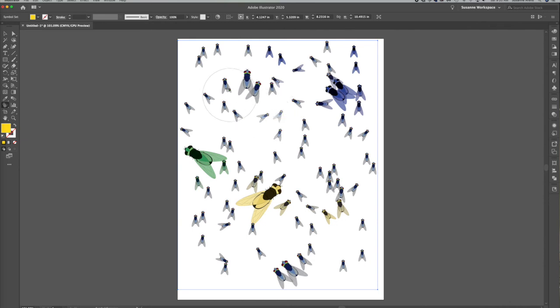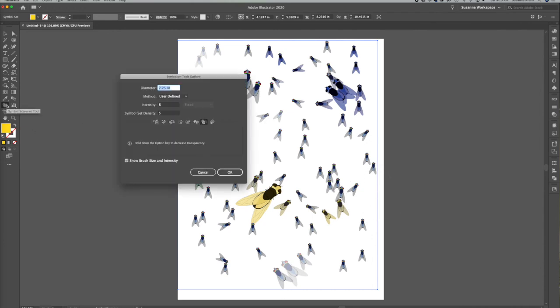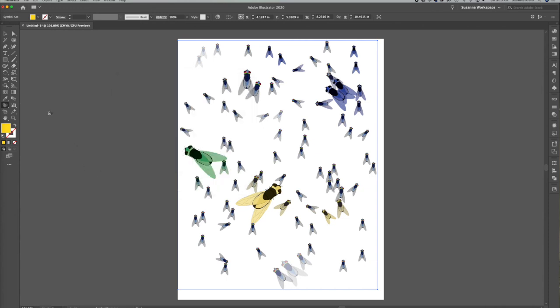Now let's go under the symbol screener tool. What that does, if you click on them, you can see that it lightens them up so they seem to be further away or in the distance. You can click on this and define how much intensity you want on it as well, and the size. But for now, you can just leave it for default.